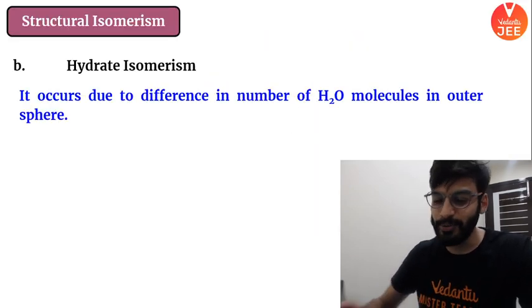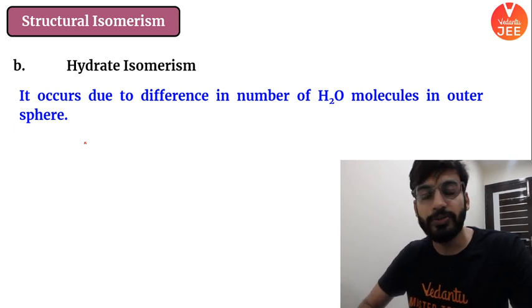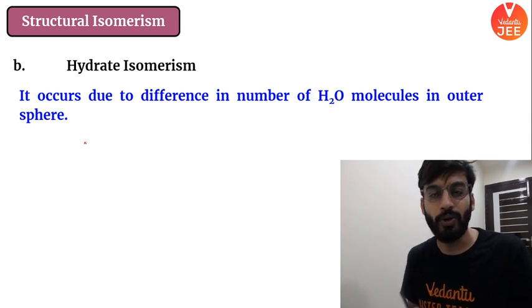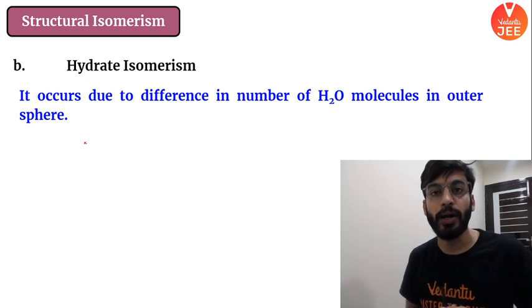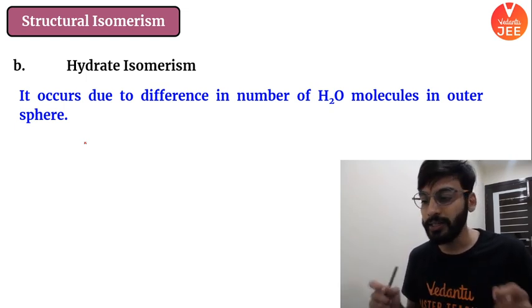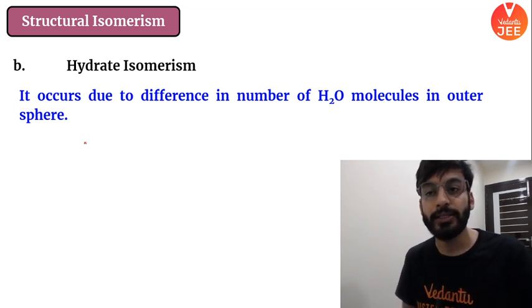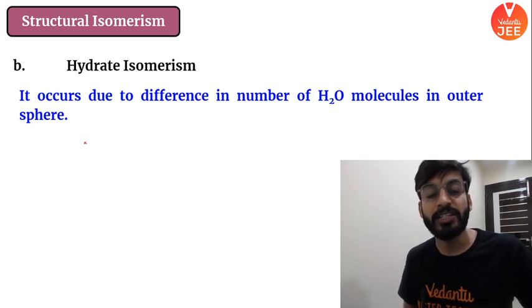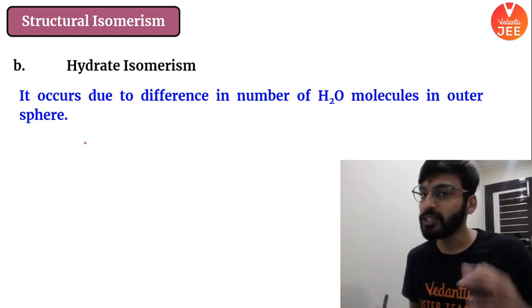All right. So isomerism, and I will start from hydrate isomerism. So we have understood first of all that isomerism is of two types. And what is isomerism? When you have two compounds having the same molecular formula but different connectivity, the different connectivity of ligands with the metal ion. One type is structural isomerism. Whenever there is a difference in the connectivity which gives different structures but the molecular formula is same, then I say it is nothing but structural isomerism.